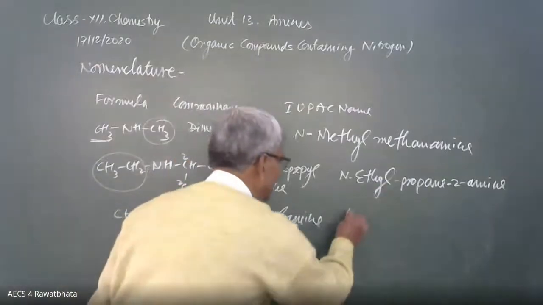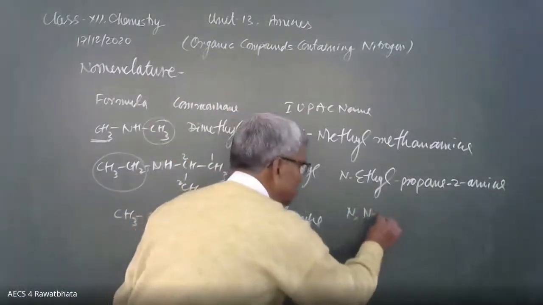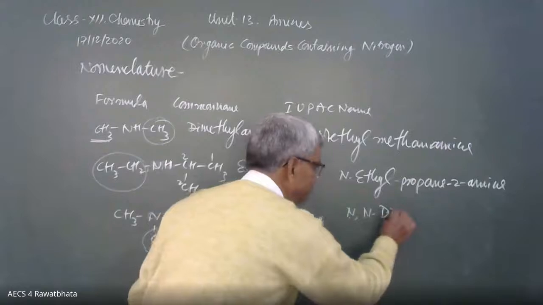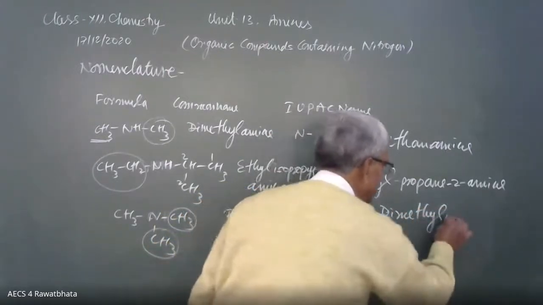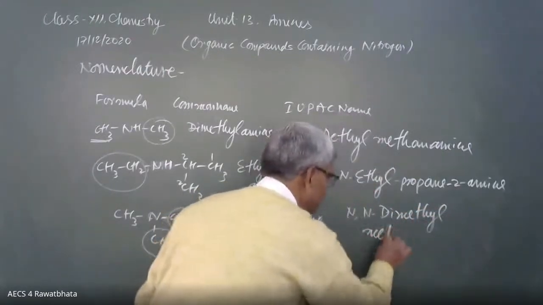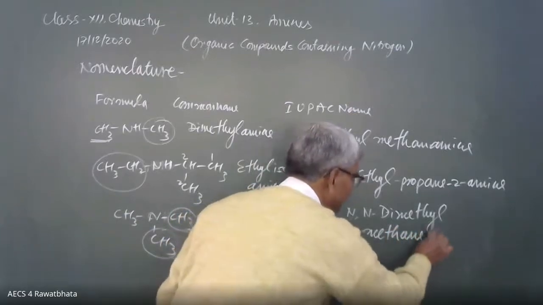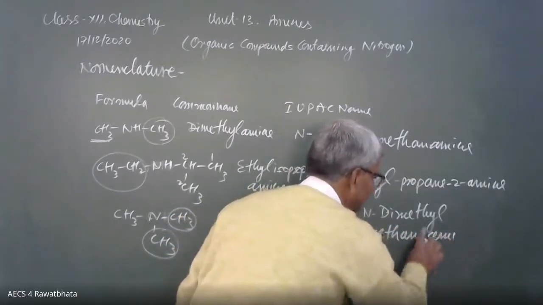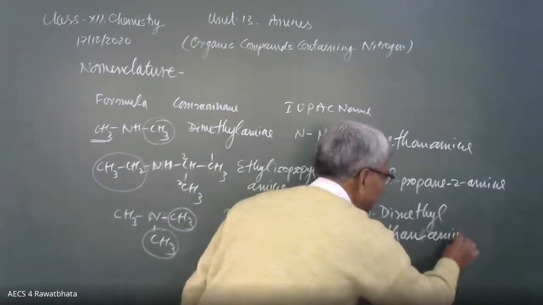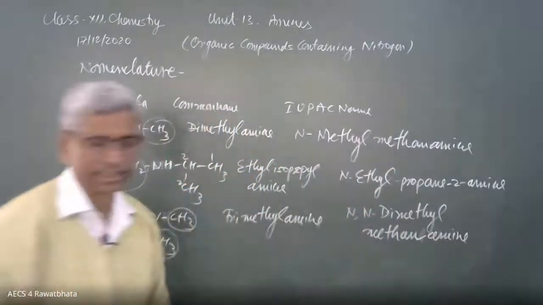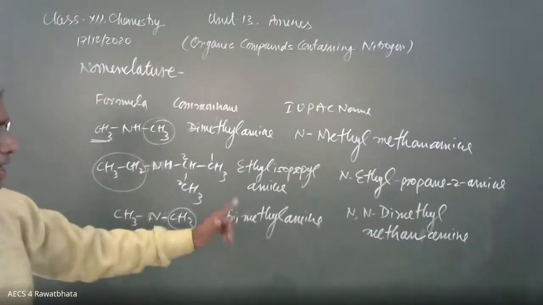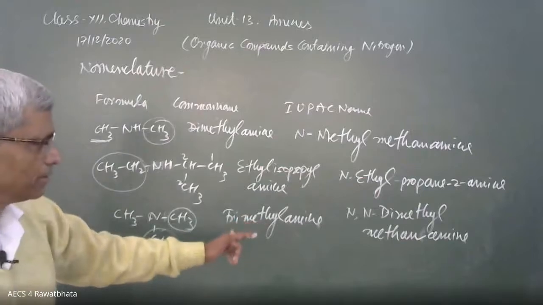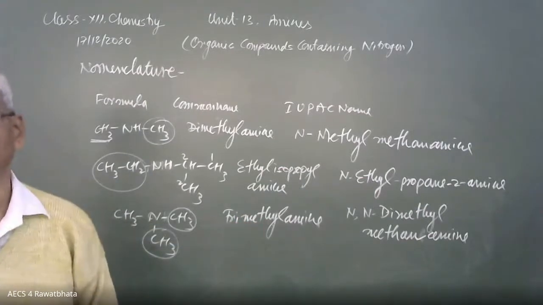IUPAC name is N,N-dimethylmethanamine. Please check the spelling, write it correctly. Methane amine, N,N-dimethylmethanamine is the IUPAC name.